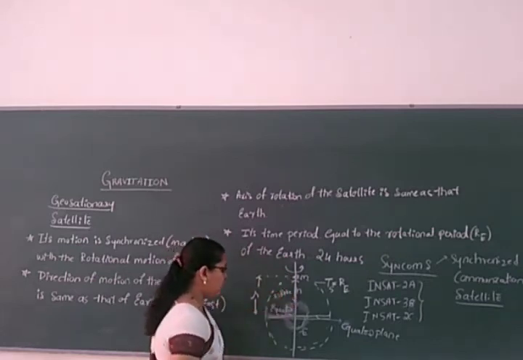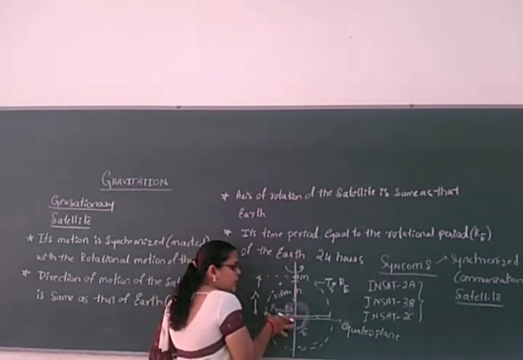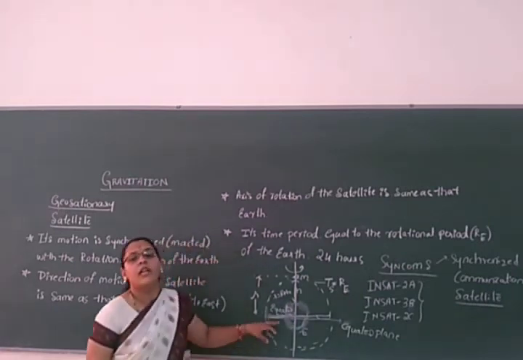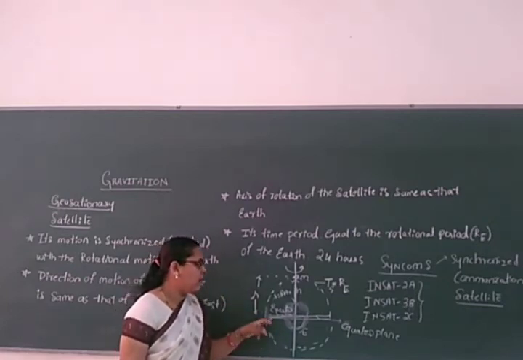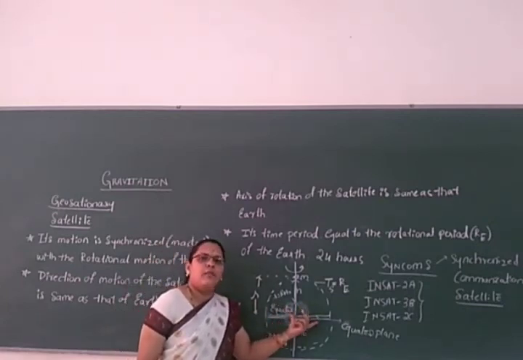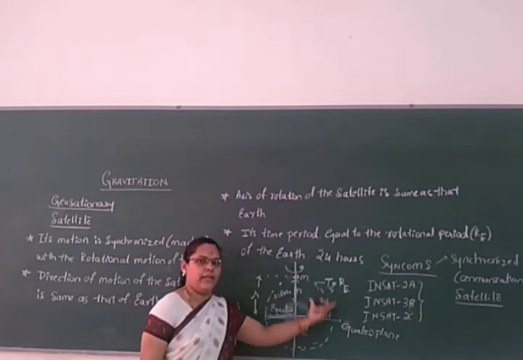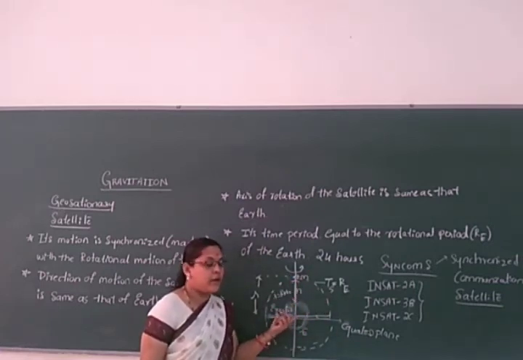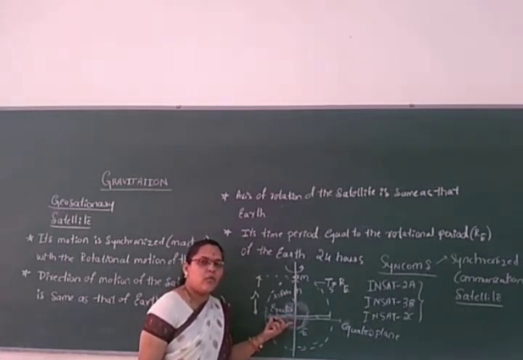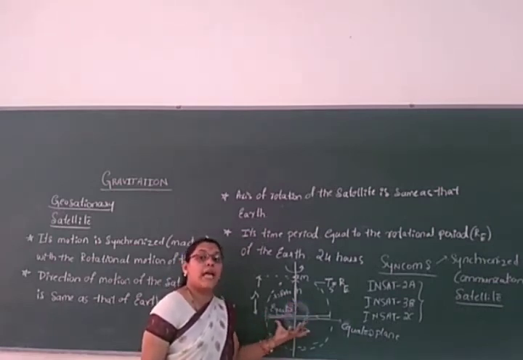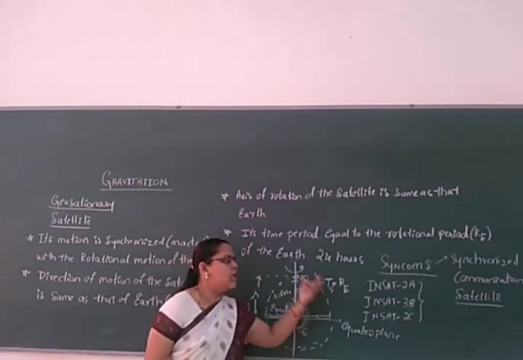Similarly, it is a concentric coplanar axis. So the geostationary satellite should move in a parking orbit. I mean to say, move in a closed orbit. That is called a parking orbit. Parking orbit means the satellite is moving concentric and coplanar with the equatorial plane.